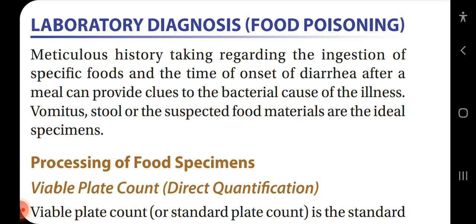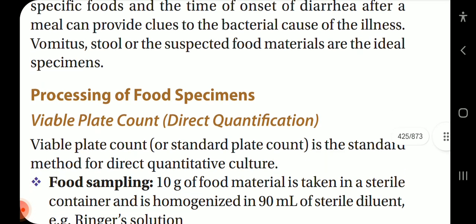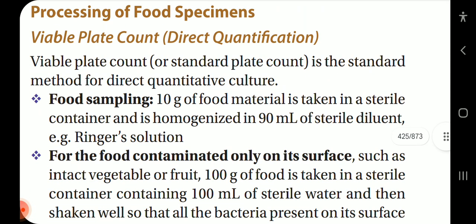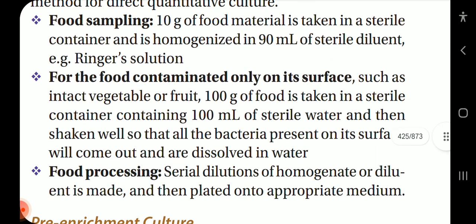Vomited stool or the unsuspected food material are the ideal specimens. Processing of food specimen, viable plate count, direct quantification. Viable plate count or standard plate count is the standard method for direct quantitative culture.